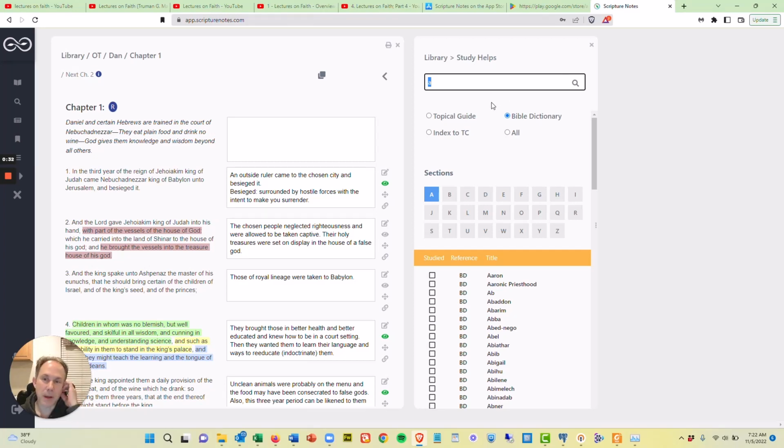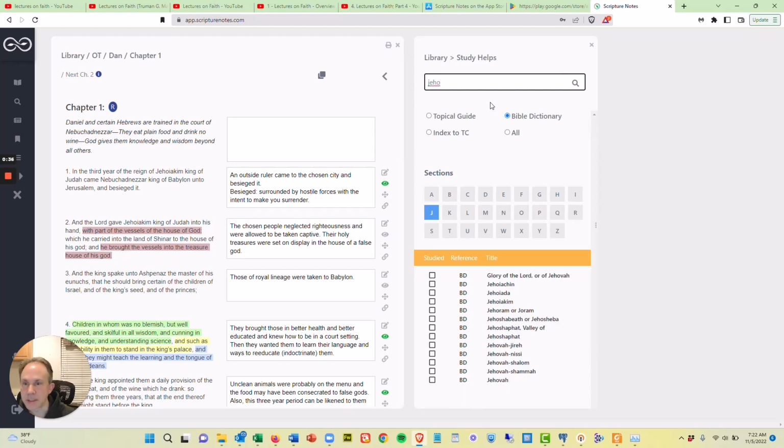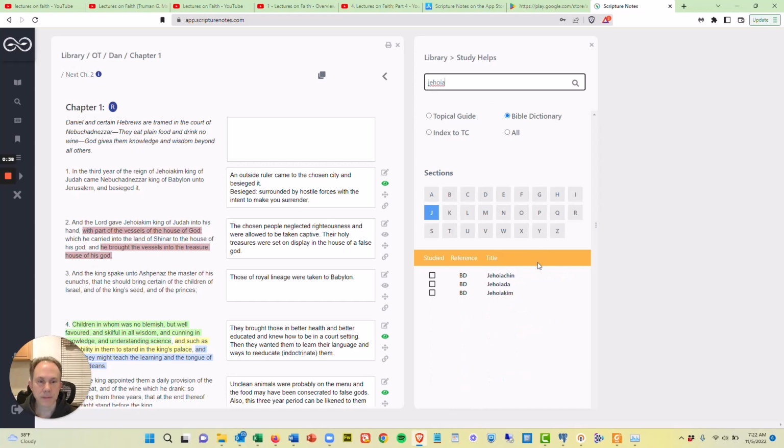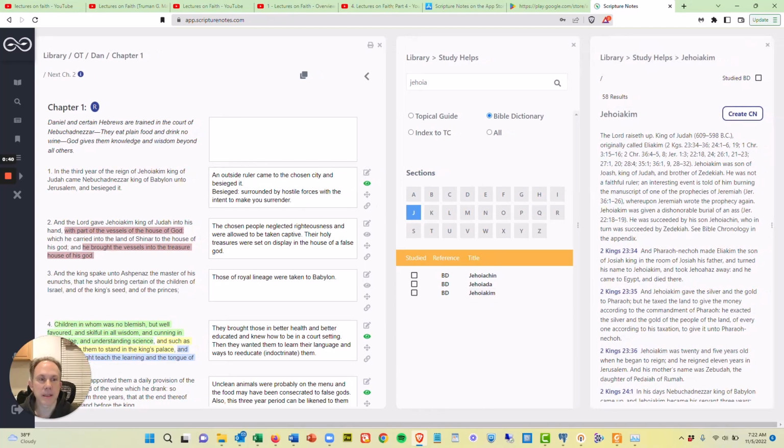So just having the Bible Dictionary next to me, I can start to type in one of these names, Jehoiakim, and click that, and instantly I've got information about Jehoiakim. So I read that, and I see, okay, he was the son of Joash, king of Judah, brother of Zedekiah, not a faithful ruler. So I could come in here and say, okay, well, let's see Joash.